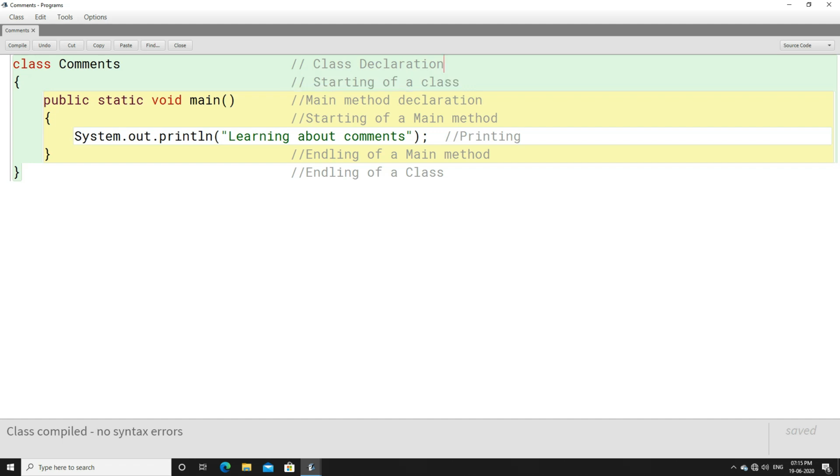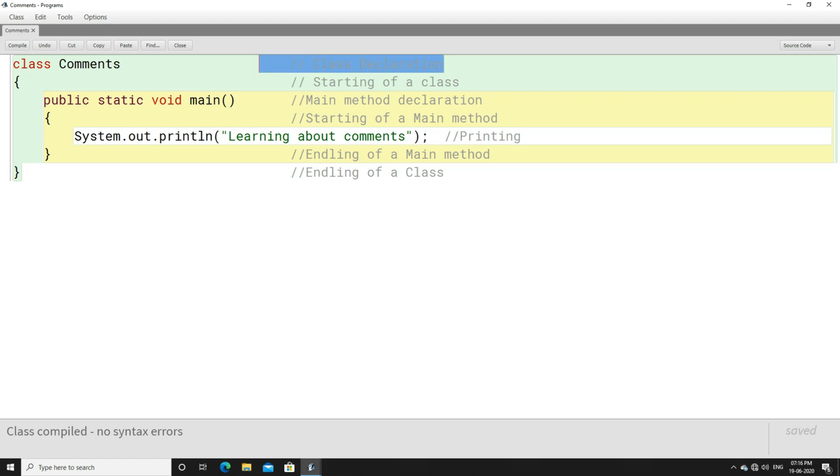Because if you write comments for the important concepts you have implemented within a program, it will be quite an easy task for you to tell the examiner what exactly you want to do. So I hope this part is quite clear to you: when to use comments and when you can keep writing comments. But you must have a detailed idea about comments. So this is all about single line comment.